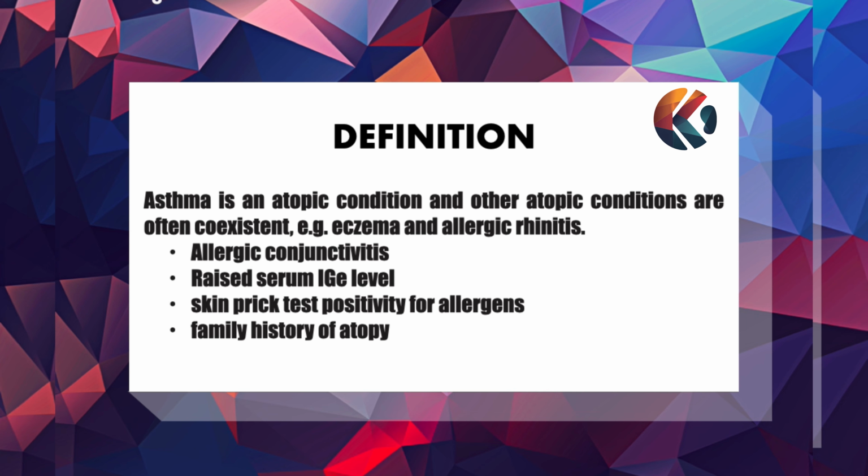Asthma is an atopic condition, and other atopic conditions are often coexistent. Example, eczema and allergic rhinitis, allergic conjunctivitis, raised serum IgE levels, skin prick test positivity for allergens, or family history of atopy.